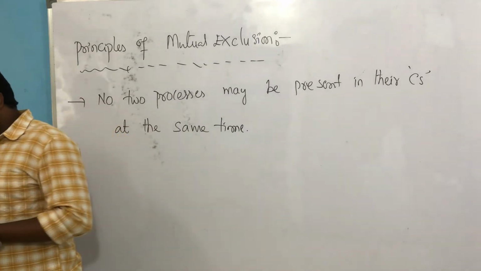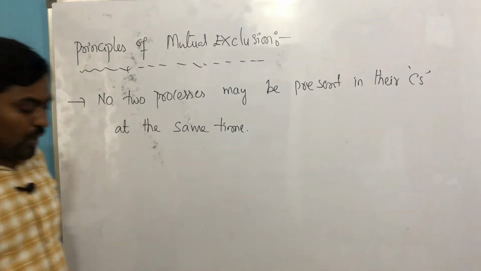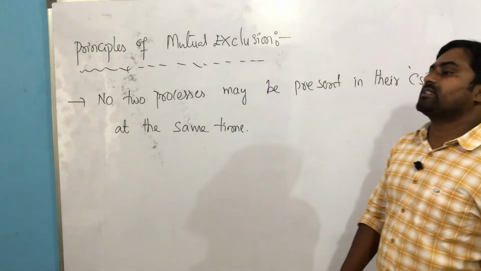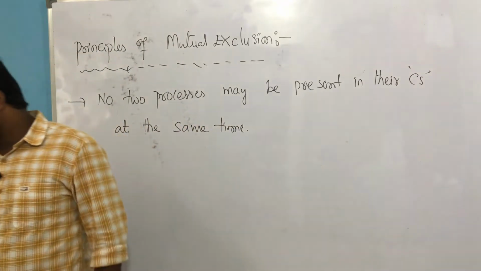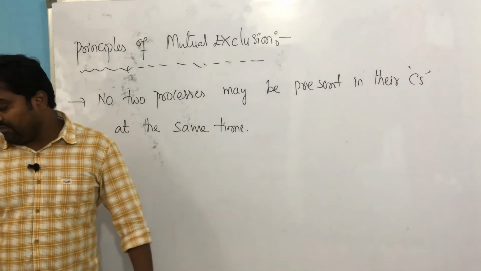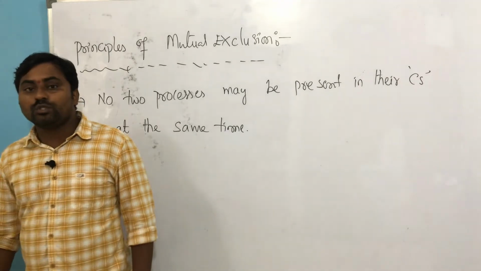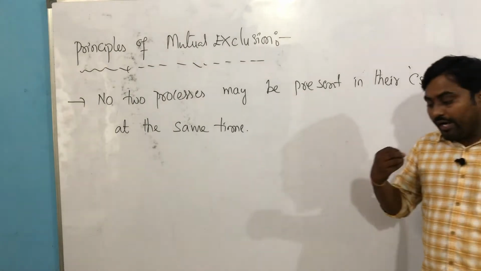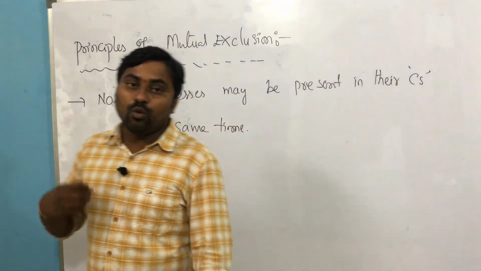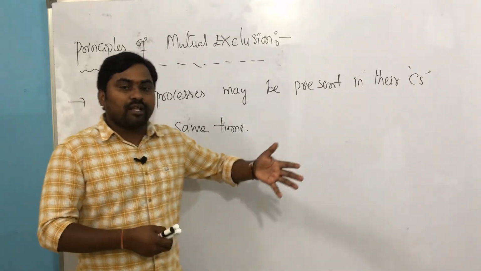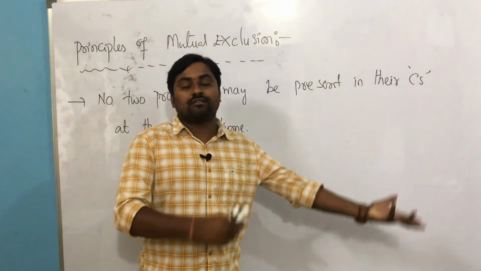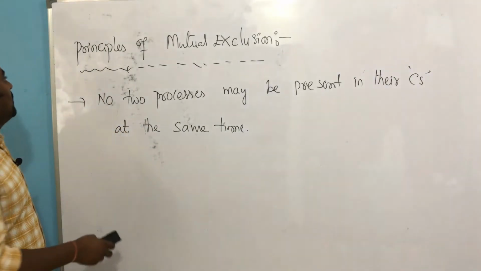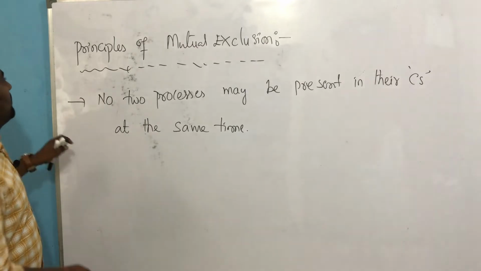So write down that the meaning is to allow only one process to access the critical section at the same time. That you understand. Write down the point: allow only one process to access the critical section at the same time. It means some way of making sure that if one process is using some shared element, other processes should avoid using the same thing. So one is updating, and the other has to wait and stop updating the same data. That's what ensures mutual exclusion. Now I will give one example to understand mutual exclusion clearly. First, copy this point.